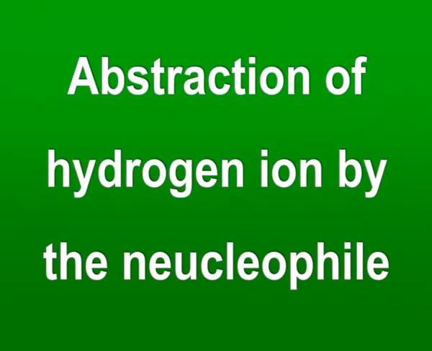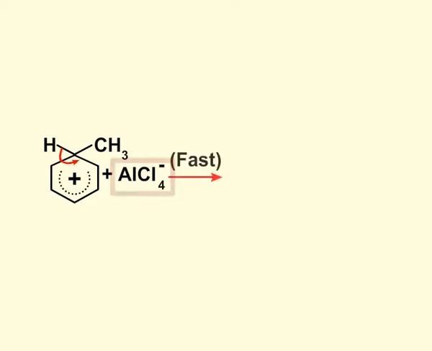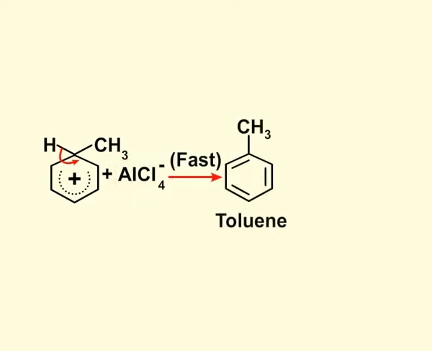We will now discuss the third step, that is abstraction of hydrogen ion by the nucleophile. The hybrid loses a hydrogen ion to AlCl4 negative which acts as a nucleophile in a fast step. Products formed are toluene, aluminum chloride and hydrogen chloride.